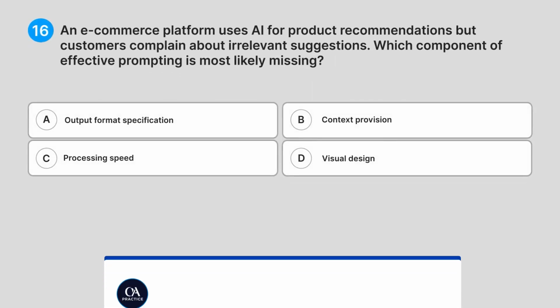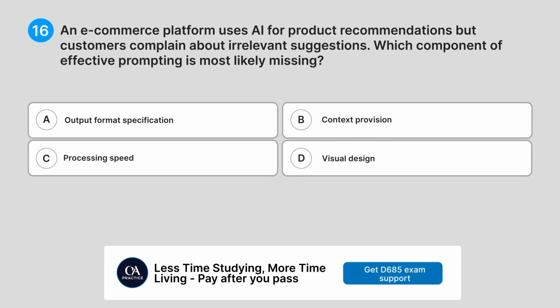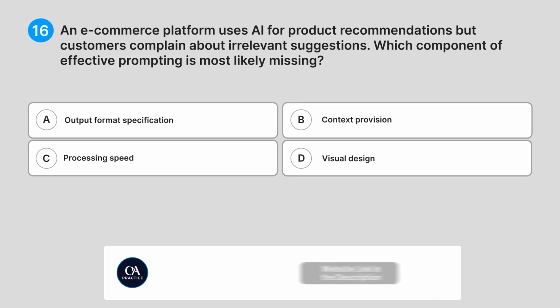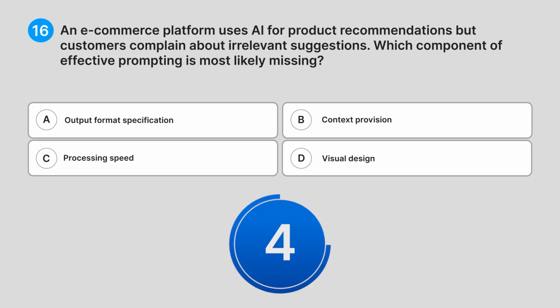16. An e-commerce platform uses AI for product recommendations, but customers complain about irrelevant suggestions. Which component of effective prompting is most likely missing? A. Output format specification. B. Context provision. C. Processing speed. D. Visual design. Do you know the answer?